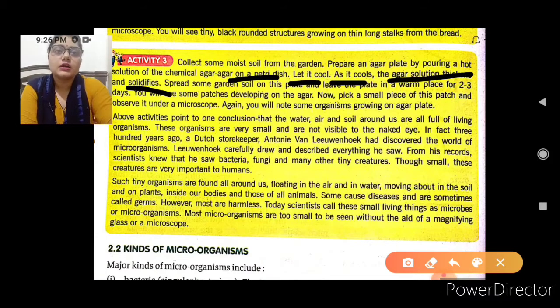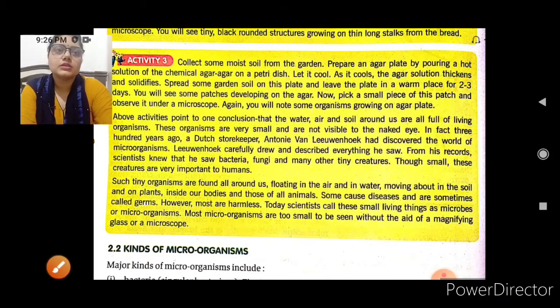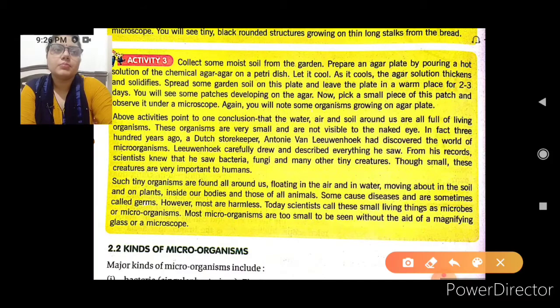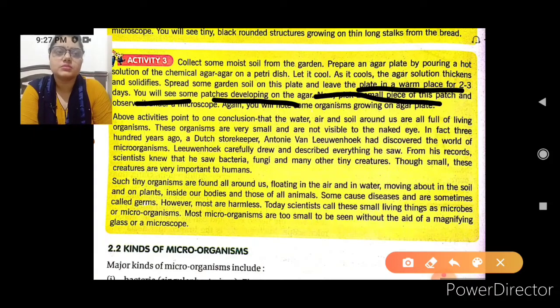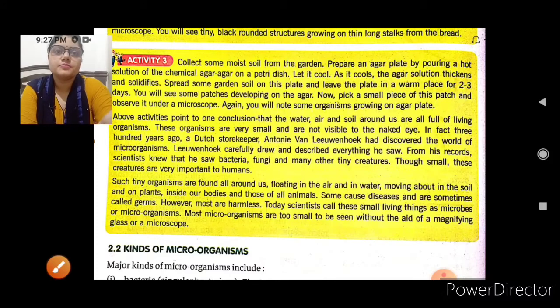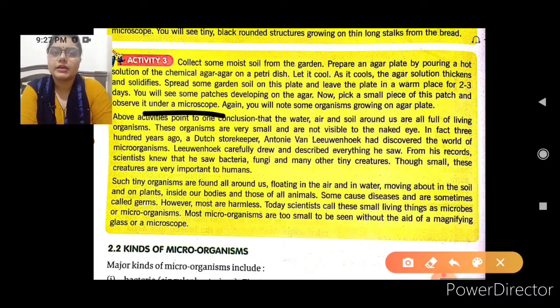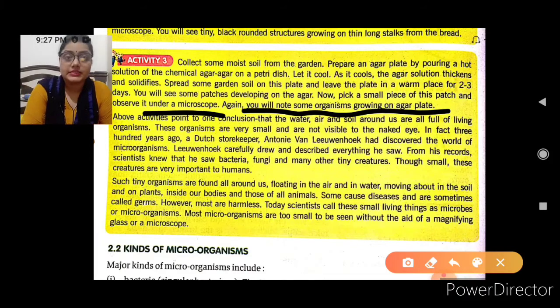Spread some garden soil on this plate and leave the plate in a warm place for 2-3 days. You will see some patches developing on the agar. Now pick a small piece of this patch and observe it under the microscope. Again you will note some organisms growing on the agar plate.